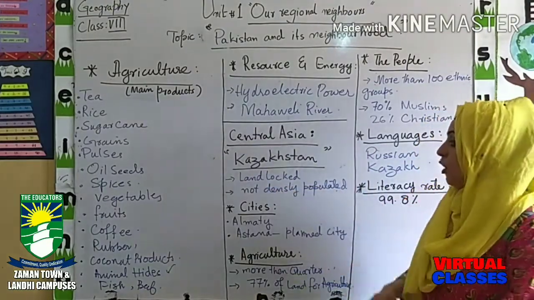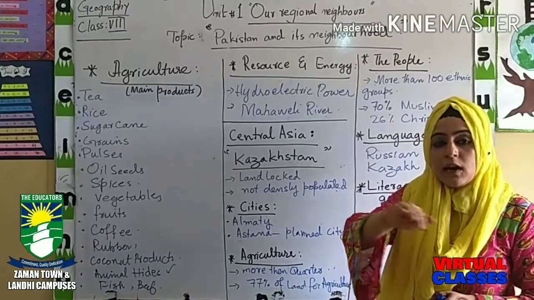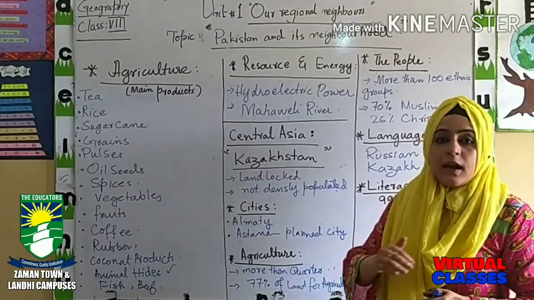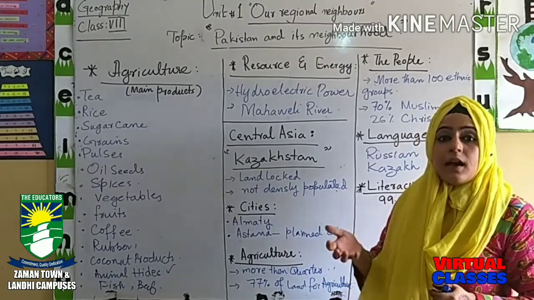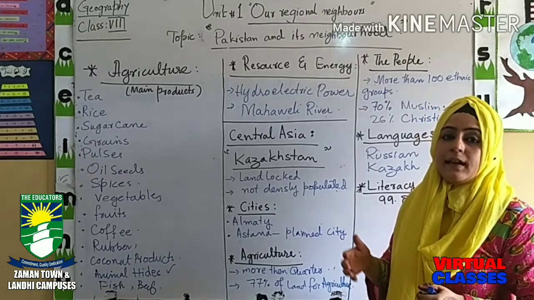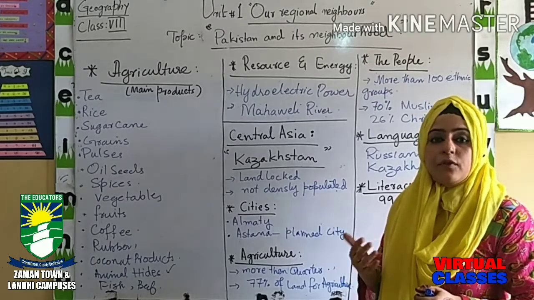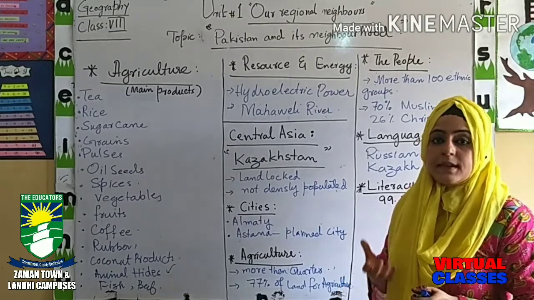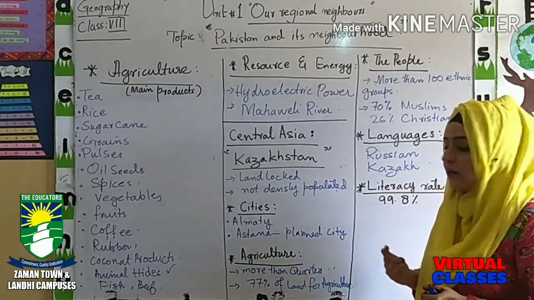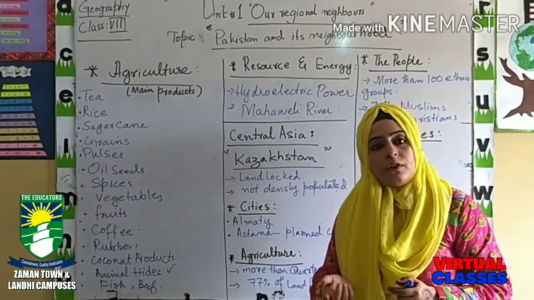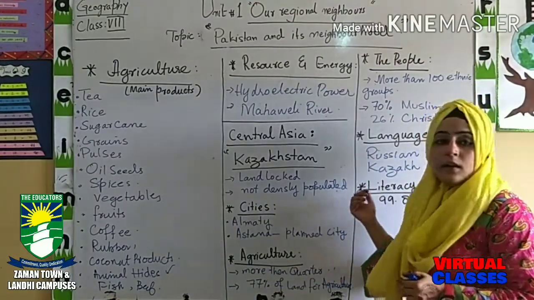Kazakhstan is basically a landlocked country. Landlocked means the country's land is locked, the whole land is surrounded by land. They do not have any kind of sea or river around them. They have their inland resources like lakes and some other resources. They use these inland resources to fulfill their requirements for water. So basically Kazakhstan is a landlocked country surrounded by land area. Is that clear? And how do they fulfill their requirements of water? They have their inland resources, by which they produce water for their usage.